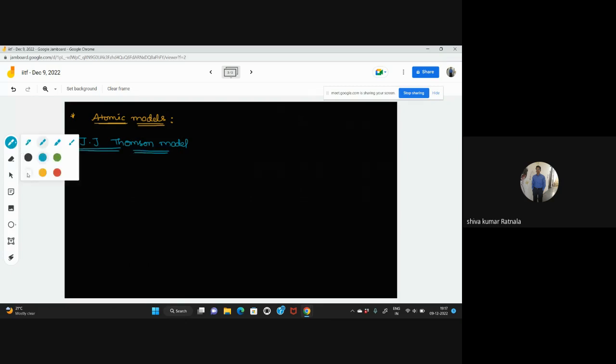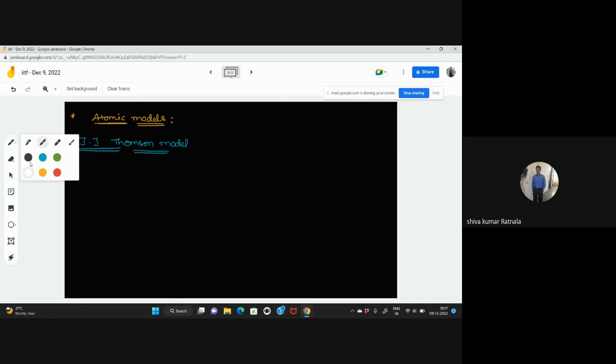Once after the discovery of electron, proton, and neutron... sorry, in Rutherford and even in Bohr's theory, neutrons were not discovered. Up to that, only electrons and protons were discovered.